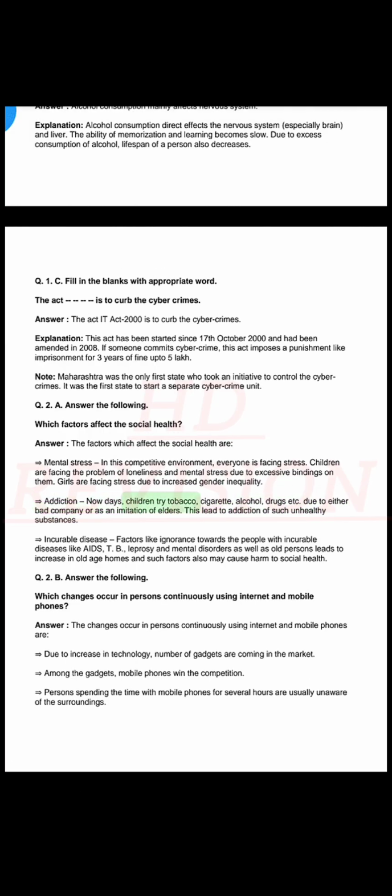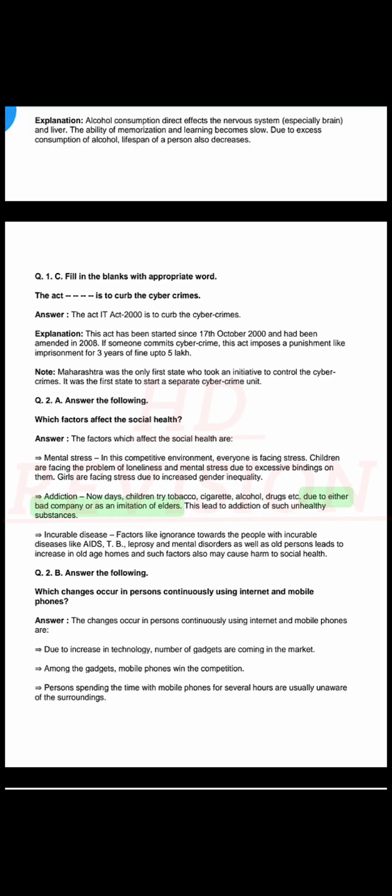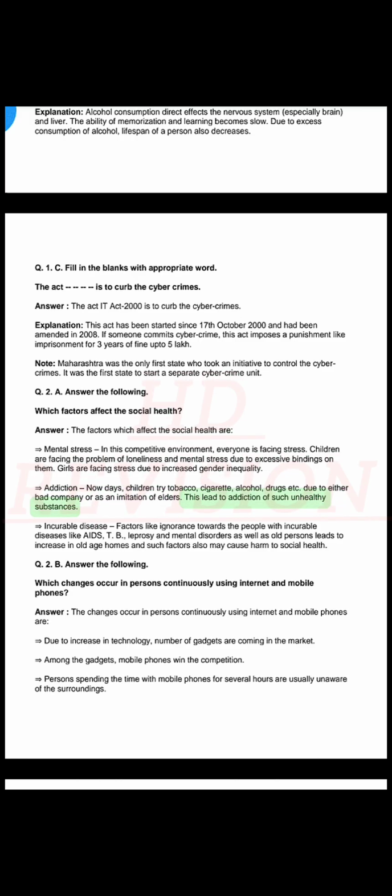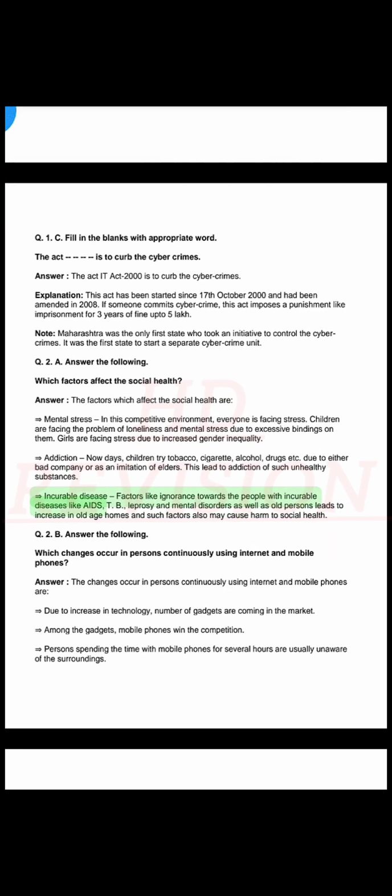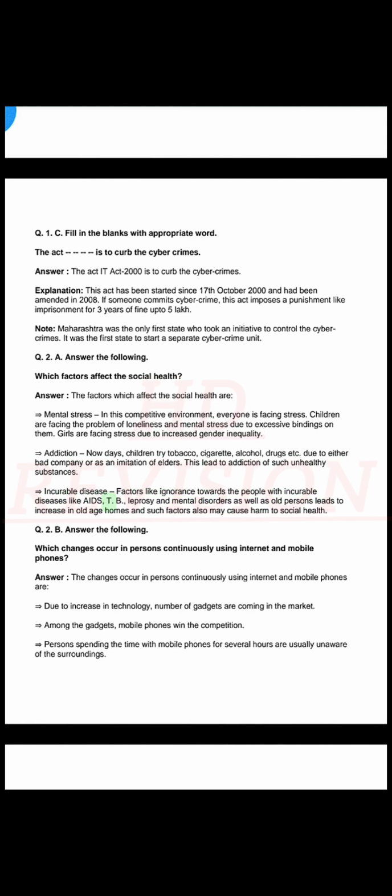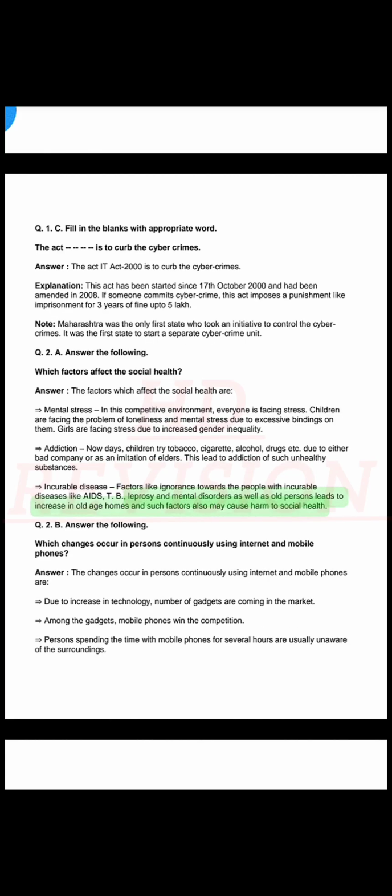Addiction. Nowadays, children try tobacco, cigarette, alcohol, drugs etc. due to either bad company or as an imitation of elders. This leads to addiction of such unhealthy substances. Incurable disease. Factors like ignorance towards the people with incurable diseases like AIDS, leprosy and mental disorders as well as old persons leads to increase in old age homes, and such factors also may cause harm to social health.